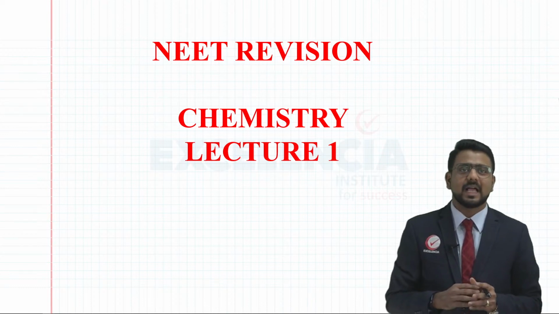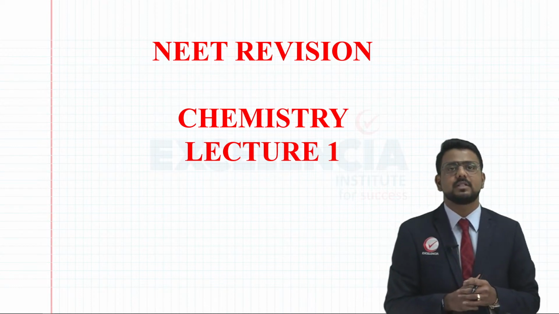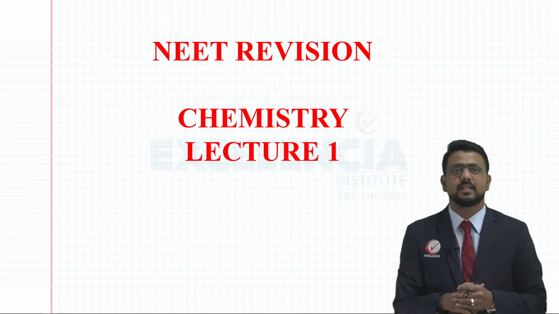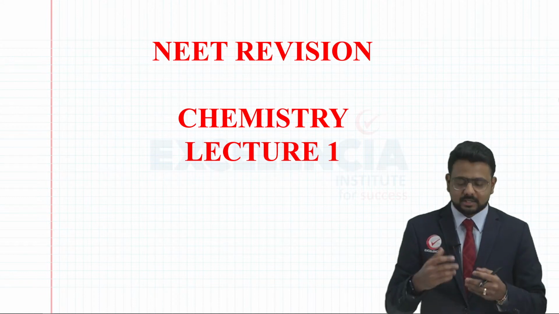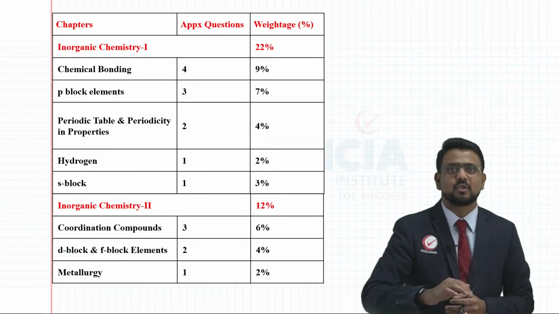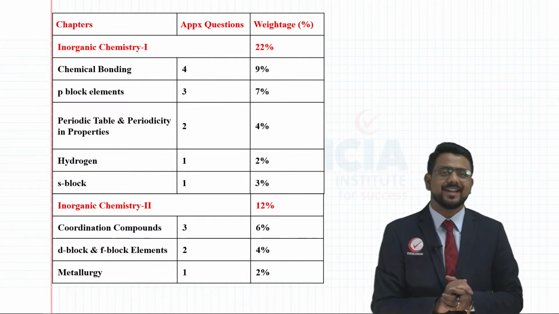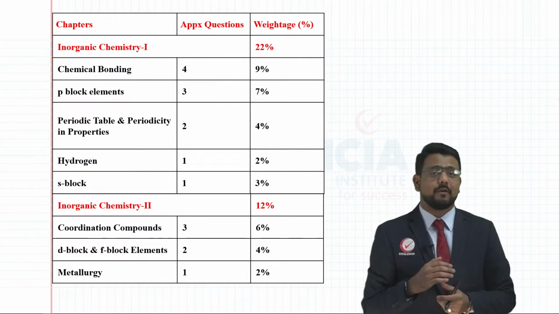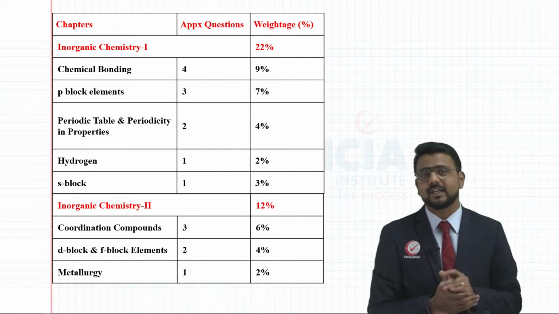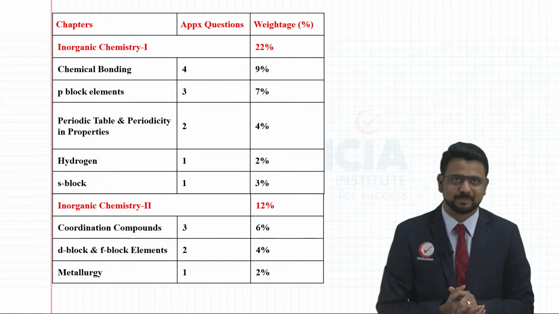So let us have a look at what all chapters are of great importance as far as NEET is concerned, as far as chemistry is concerned. So as you all know, chemistry overall is divided into three sections. You have inorganic chemistry, you have organic chemistry, and you have physical chemistry.